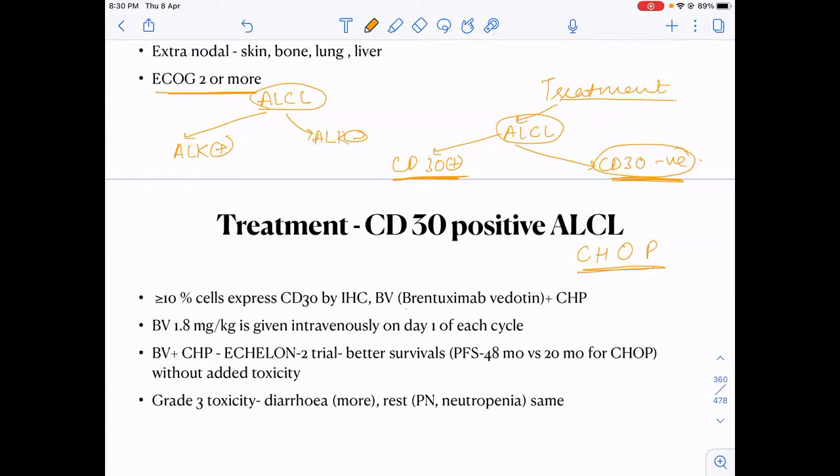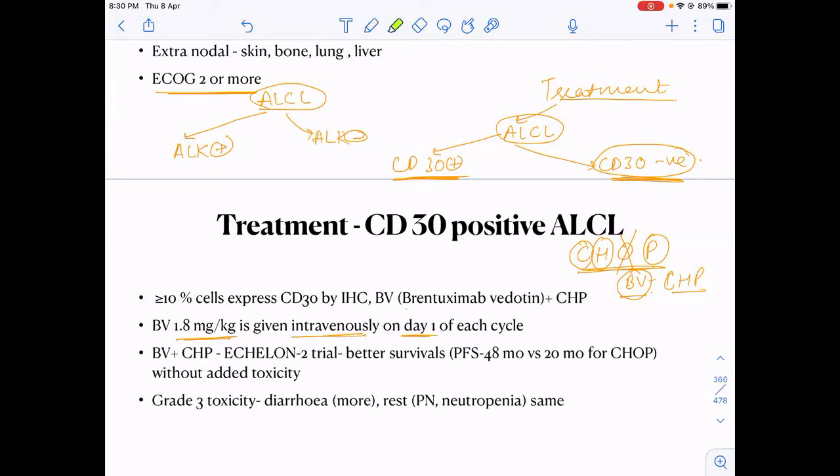So what do we do in this CHOP in CD30 positive patient? Instead of giving Oncovin or vincristine, we add brentuximab vedotin with this CHP therapy. So cyclophosphamide, anthracycline, prednisolone along with brentuximab vedotin. The dose is 1.8 mg per kg intravenously on day 1 of each cycle.